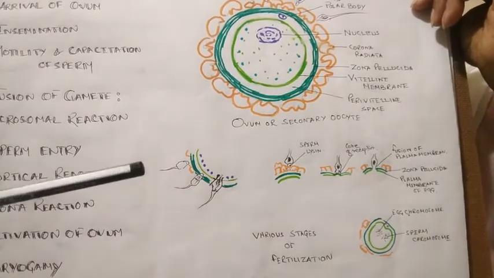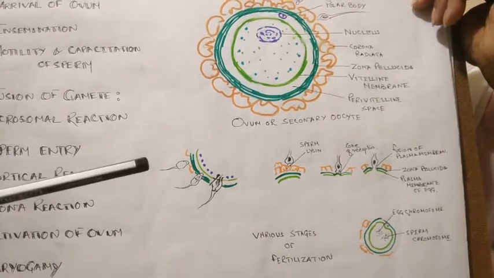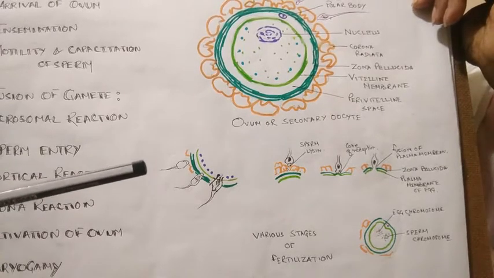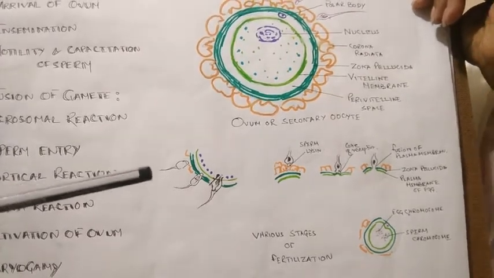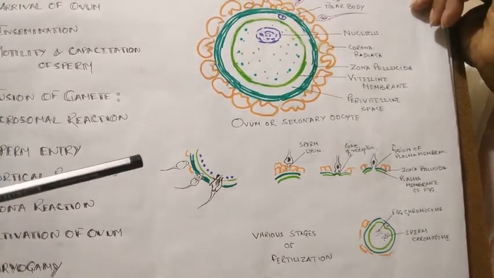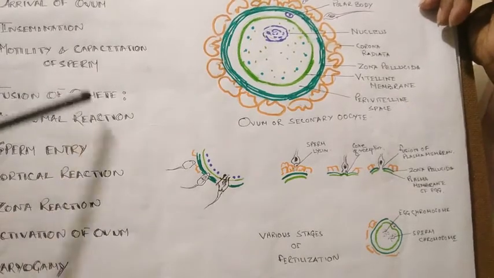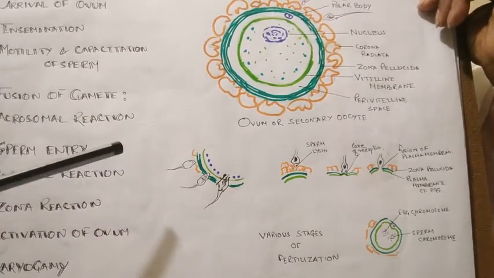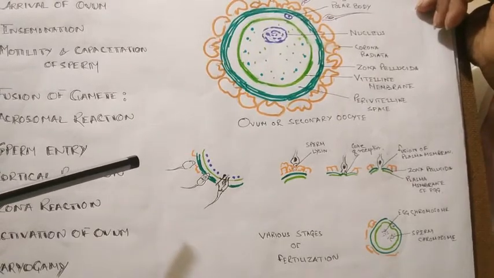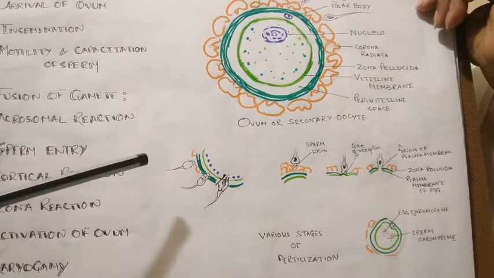And there is also oxytocin, which is released from the female, which also helps in movement of the sperm. And there is another word you have done, that is capacitation. Capacitation means activation of the sperm. When the sperm is released, it is not active. That means it is not in a condition to fertilize.